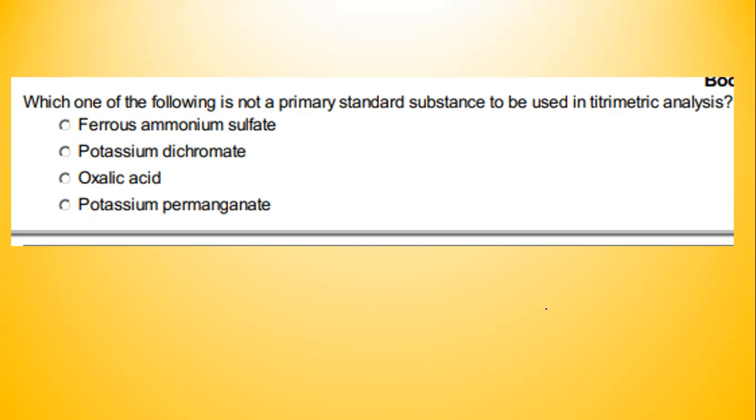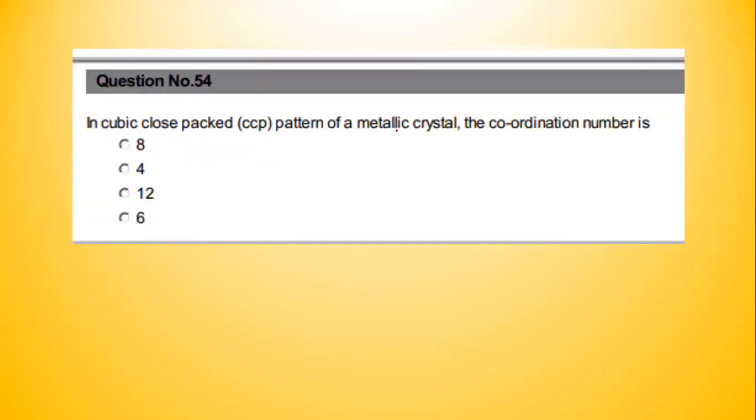So potassium permanganate is a secondary standard substance. A secondary standard substance is always standardized using a primary standard. Primary standard substances can be made into a standard solution directly. So I hope you are all aware of the concept of standard solutions and all these things. Since it is very simple, I'm not going into detail on those questions.